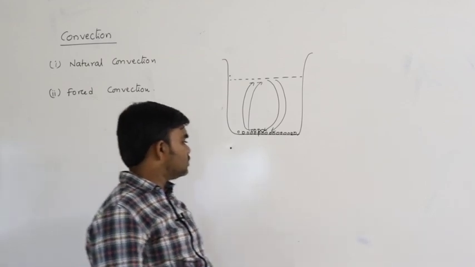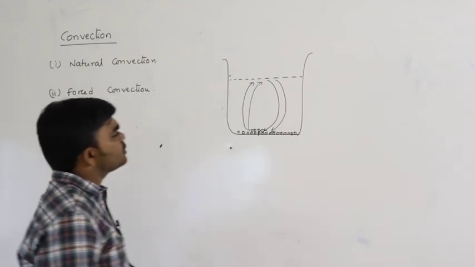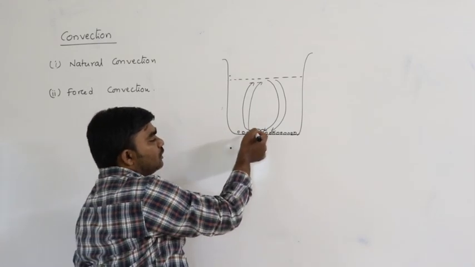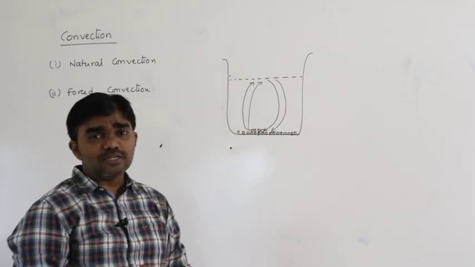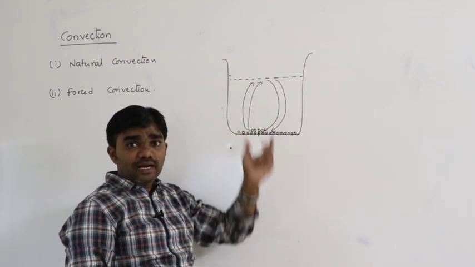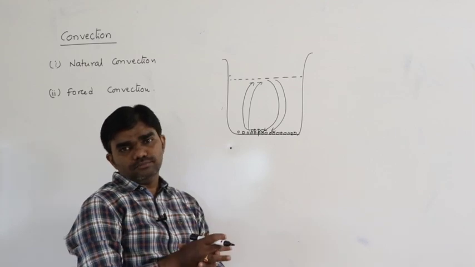So in this situation, what happens here? Gravity plays a very important role during this convection process. What does it mean that gravity plays an important role?